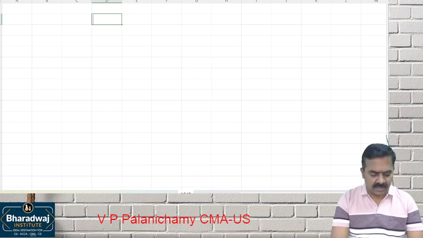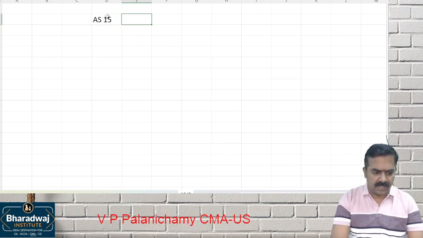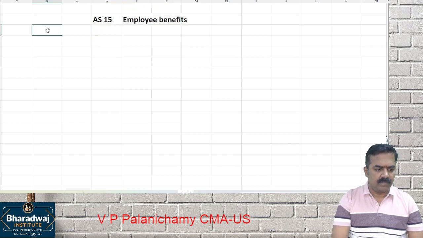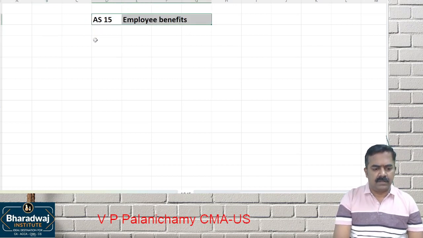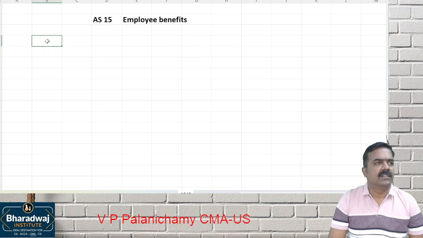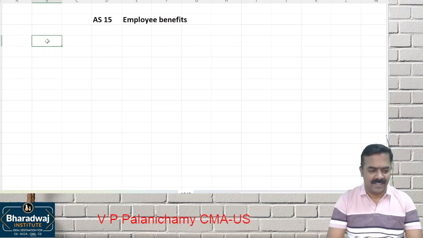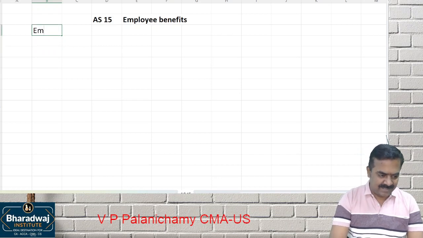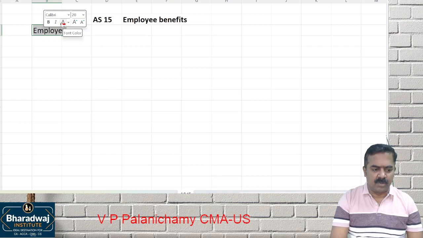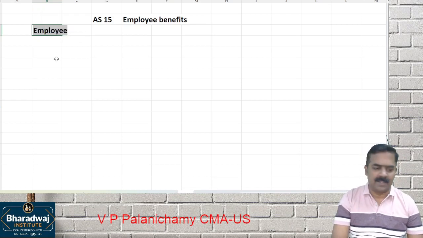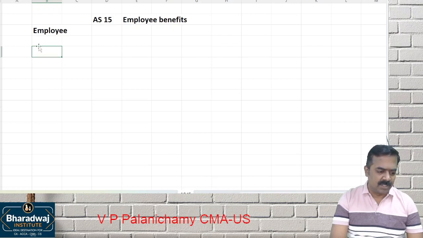Morning. We'll begin with Accounting Standard 15, Employee Benefits. First, we should define what we mean by employee, then we'll go for benefits. Maybe in income tax, you'd have learned about the employer and employee relationship, which we call salary income.